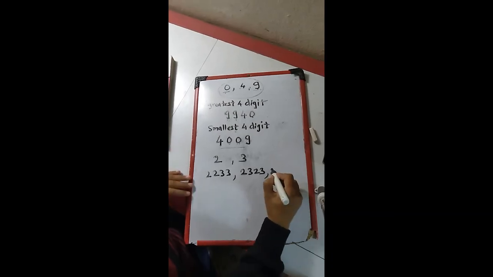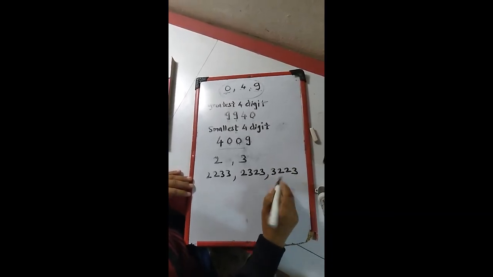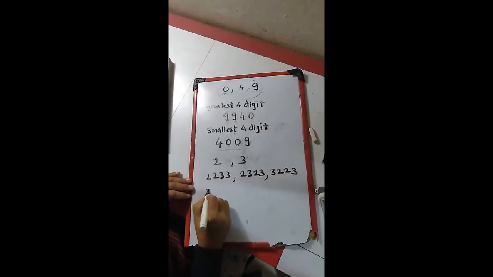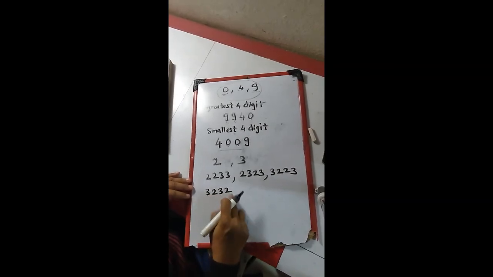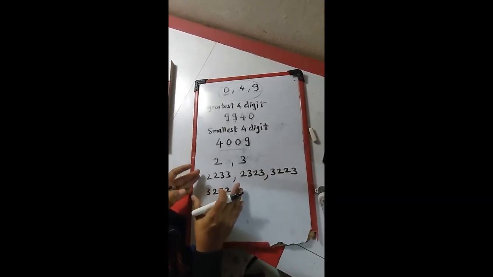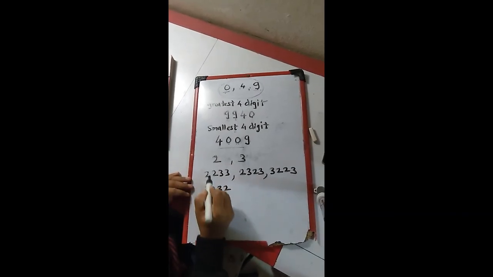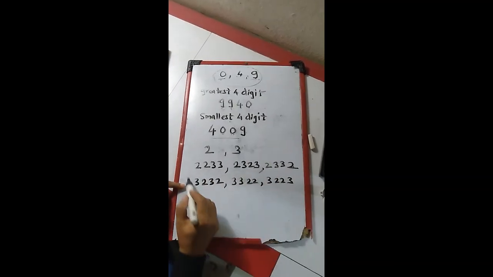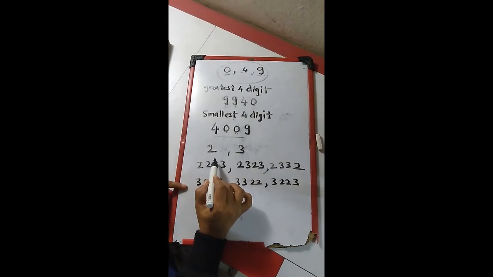Next, what is the option? 3223, that is 3223. Again 3232, 3232. Likewise, we can use these 4 numbers. So these all are the possibilities that we can make from these 2 numbers.